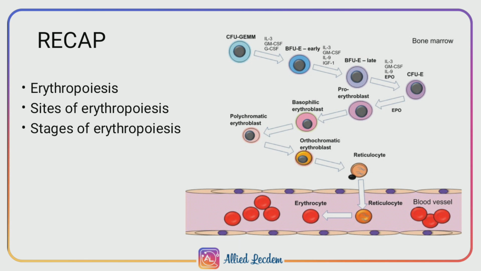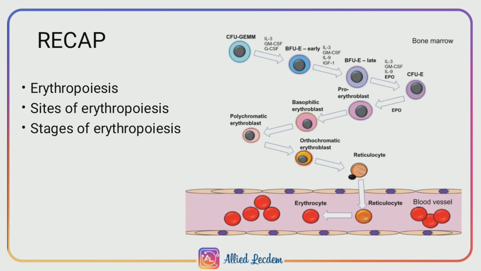And stages of erythropoiesis, we have seen 6 stages, namely proerythroblast, early normoblast, intermediate normoblast, late normoblast, reticulocytes and matured erythrocyte. In this, we should remember matured erythrocytes are biconcave in shape, of diameter 7.2 micrometers, without nucleus, and it consists of hemoglobin.